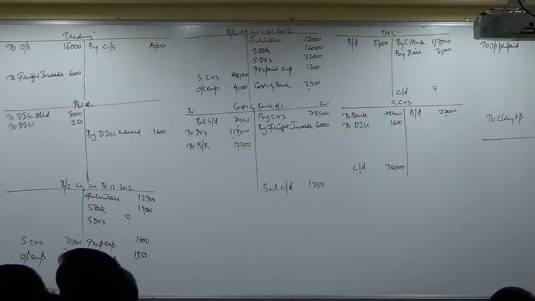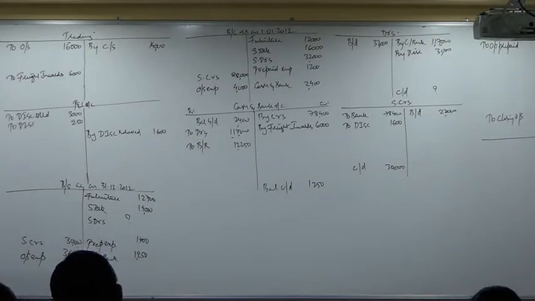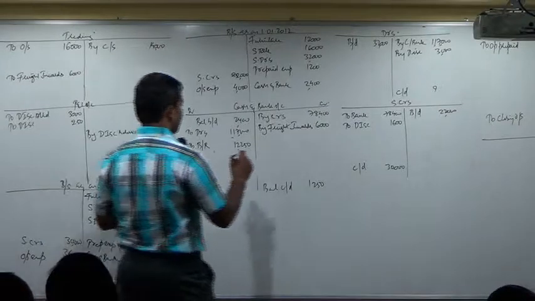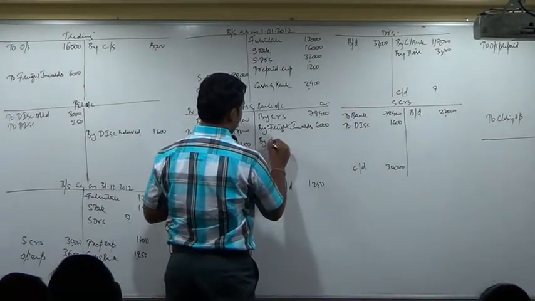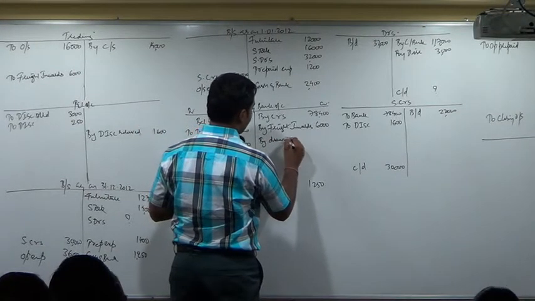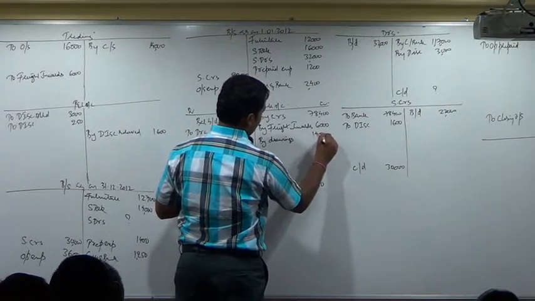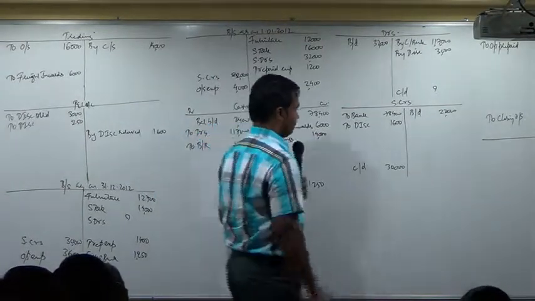Next, are you doing the problem with me? Yes, sir. Amount withdrawn for personal use 14,000. What is it? Drawings account debit to cash and bank account. Cash and bank account will give a credit by drawings. How much? Let us open a small drawings account.